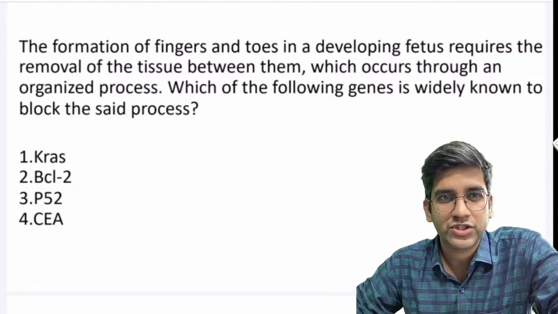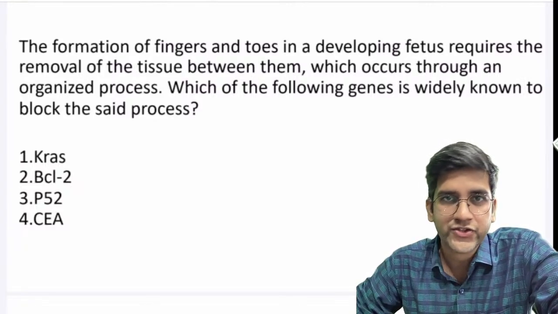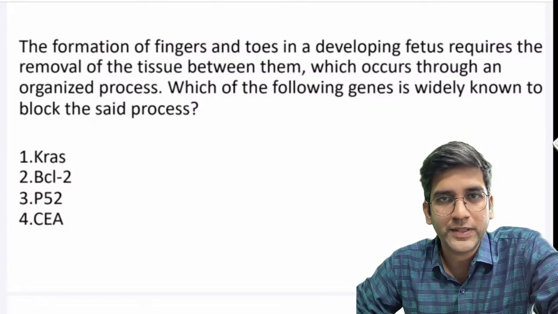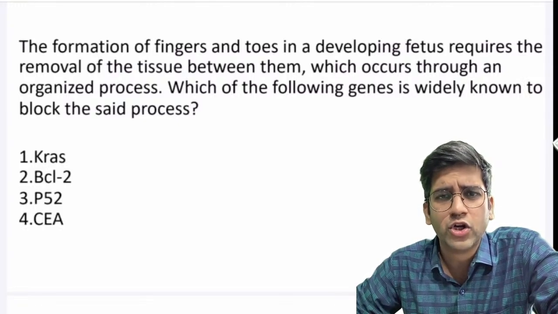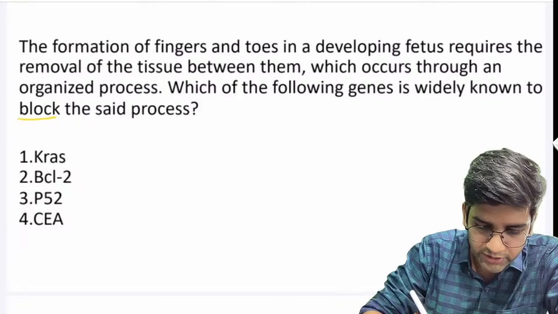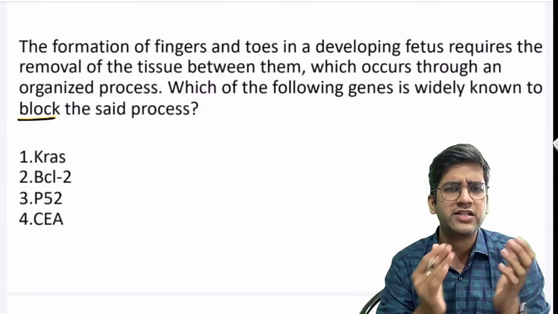Read the question, let's see what's the problem. The formation of fingers and toes in a developing fetus requires the removal of tissue between them, right? Which of the following, which occurs in an organized process, is widely known to block this process? We'll break this question down step by step. If it looks difficult, let's break it down step by step.